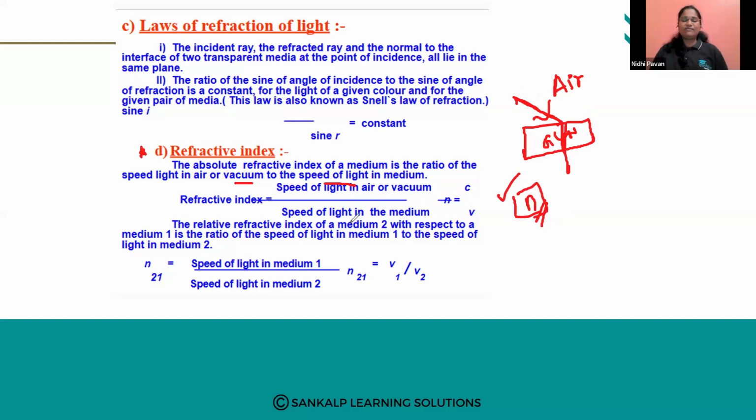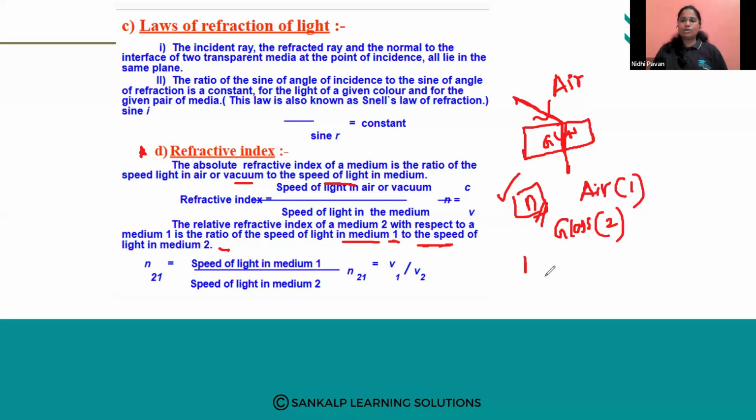The relative refractive index of medium 2 with respect to medium 1 is the ratio of speed of light in medium 1 to the speed of light in medium 2. Suppose we consider air as the first medium and glass as the second medium.